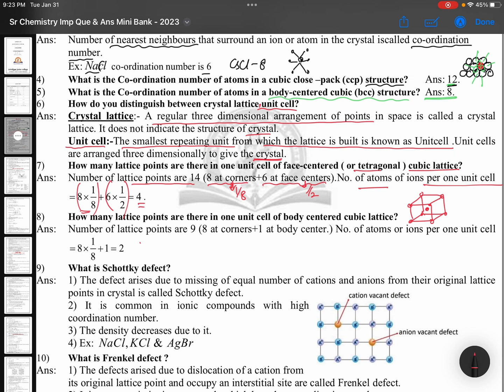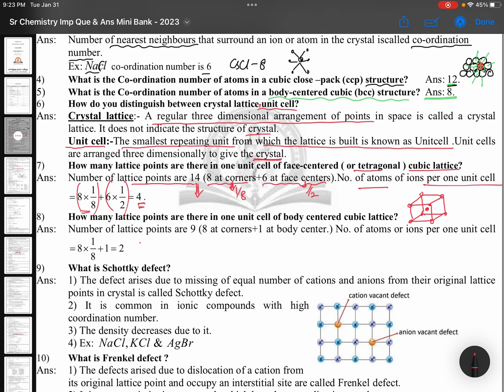The number of effective atoms are 4 and lattice points are 14. 14 means 8 corners and 6 faces. Again, you imagine yourself in a room. All corners atoms, all faces. 6 faces will be there and 6 faces also have atoms.